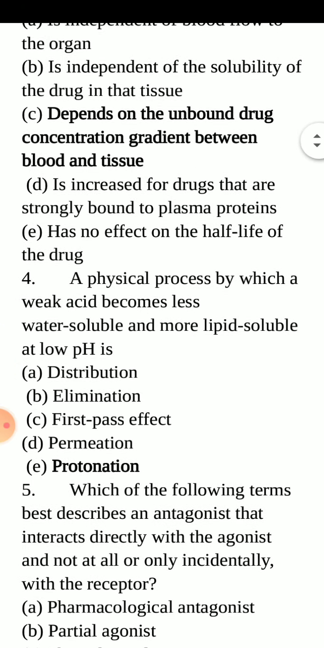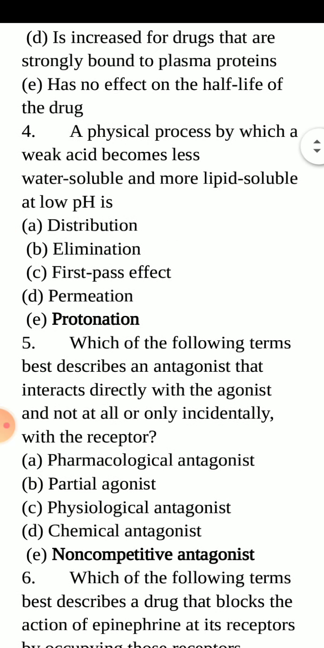A physical process by which a weak acid becomes less water soluble and more lipid soluble at low pHs. Option A is distribution, option B is elimination, option C is first pass effect, option D is permeation, and option E is protonation. Option E, protonation, is the correct answer.